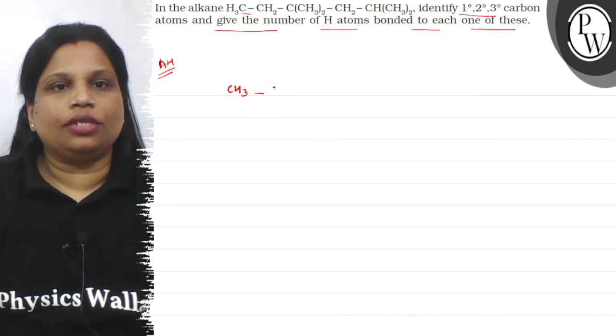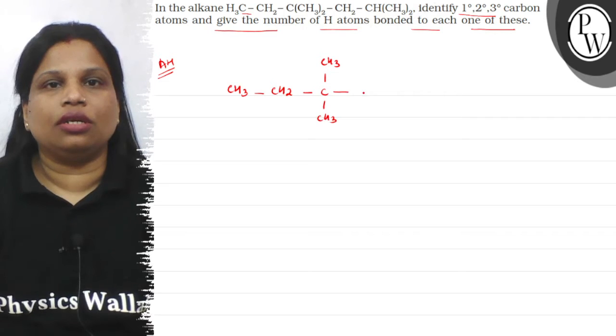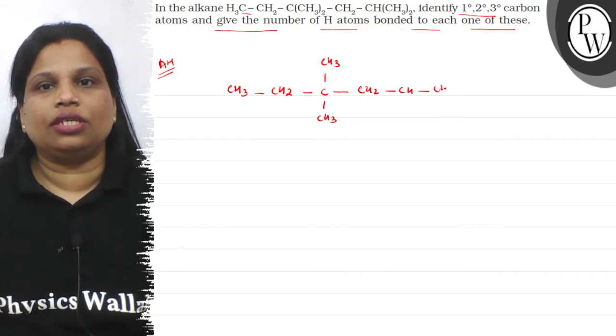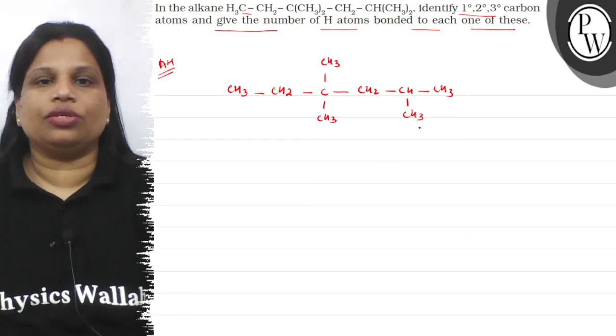The compound is CH3, CH2, CH3, CH3. Okay children, in the condensed form it is 2 CH3 are there. Now it is CH2, CH, CH3 and CH3. So this is the compound and we have to identify primary, secondary and tertiary carbon.